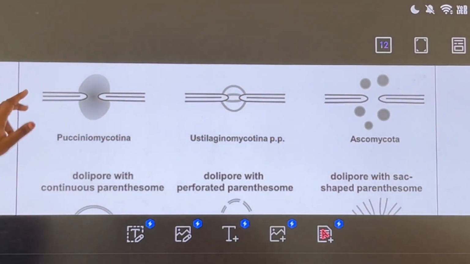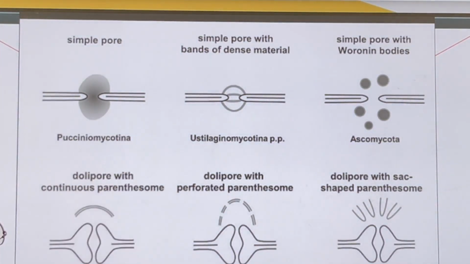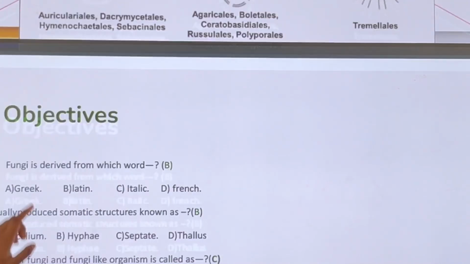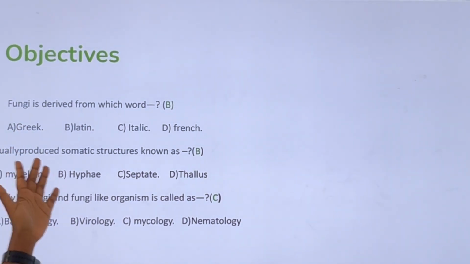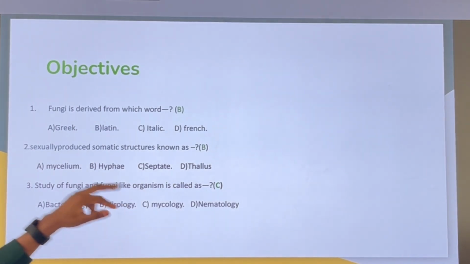The pictorial representation of the different types of septa. Let us discuss some objective questions on the general characteristics of fungi and types of septa. First, fungi is derived from which word? Latin word. The somatic structures are known as hyphae.